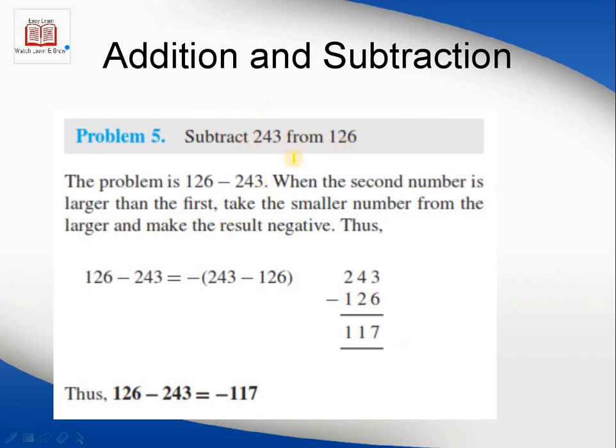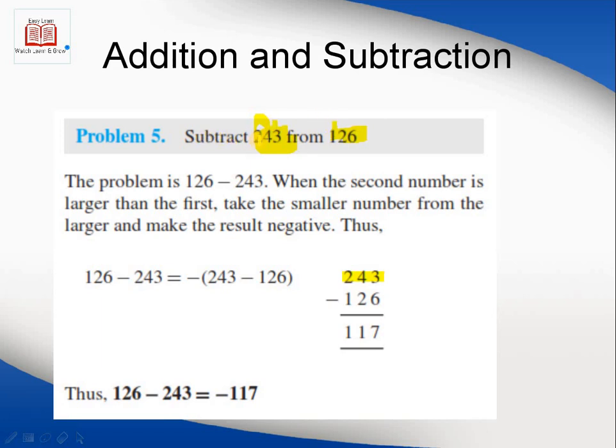This is another case, because we cannot subtract this number 243 from 126, because this is smaller than 243. The trick or the procedure to solve this type of question is, if the second number is larger than the first, take the smaller number from the larger and make the result negative. Okay, take simply the larger number on top and subtract this from this.